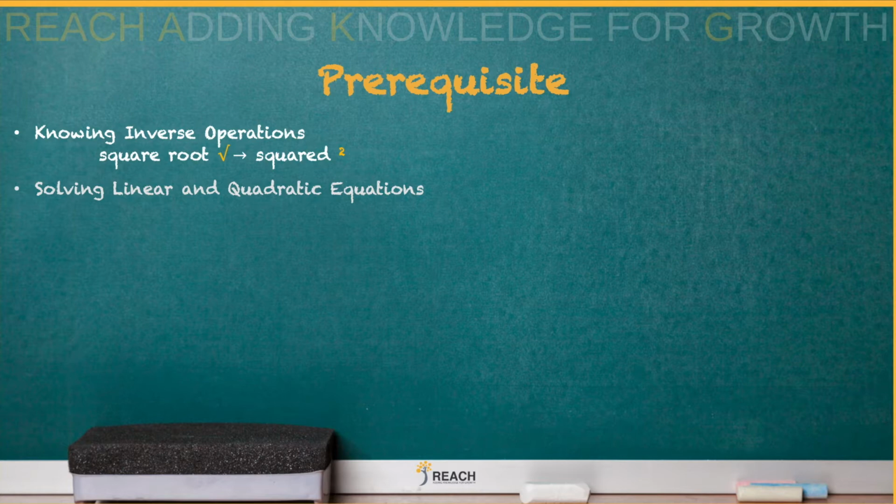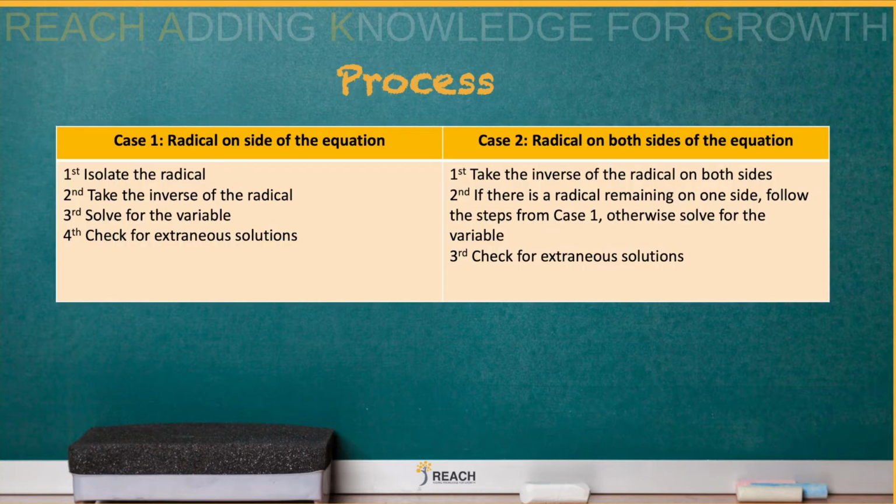Okay, how do you solve a radical equation? Okay, let's look at case 1. So one case is you're going to have a radical on one side of the equation. You're going to isolate that radical. How you do that? You have to take the inverse. So you remember the inverse of a square root is squared, and then you're going to solve for that variable under that radical. Always check for extraneous solutions.